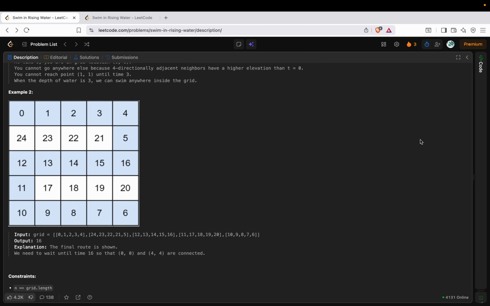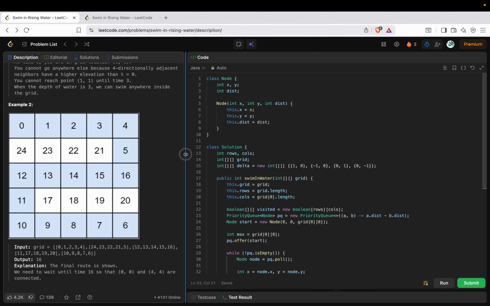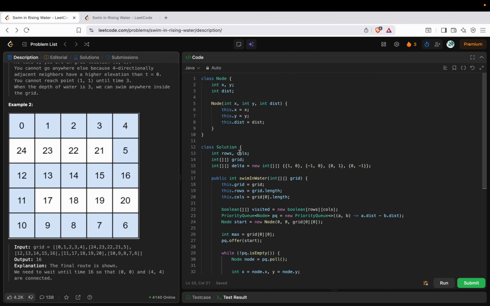So I have basically implemented it. I don't want to write the code straight away. Today I'm feeling a bit lazy, so I have written the code. What I've created is a class called node, which represents the cell which I'm standing at, and what is the cost that I have incurred, what is the time that I have incurred in order to reach this particular cell. So x, y, the positions, followed by the distance. Distance, or you can call it cost or time, whatever it is.